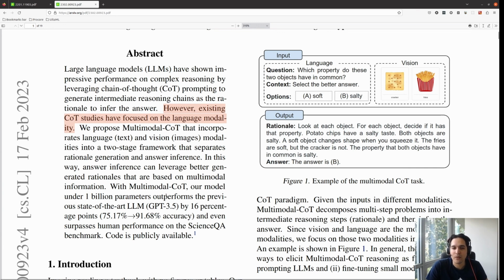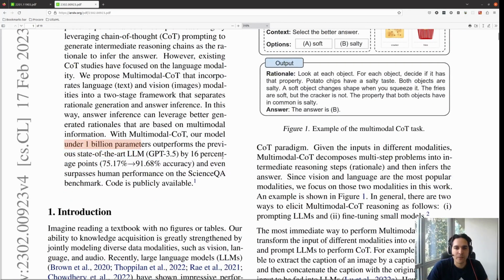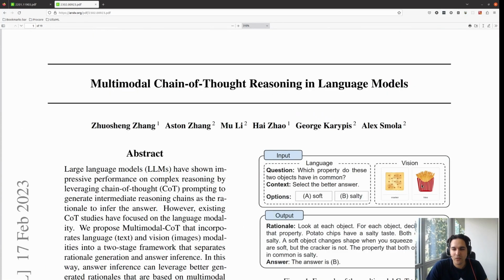This is really cool to get high performance. Not only that, but look at this. It is just under 1 billion parameters. So it is something that many people can train using the current infrastructure they have. It doesn't need a very big machine to generate a trillion parameters like GPT-4.